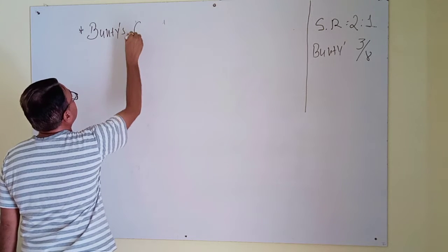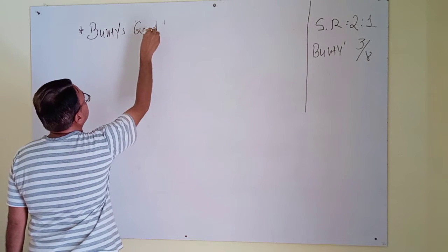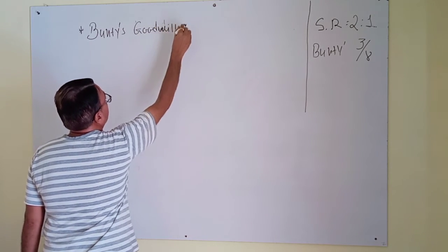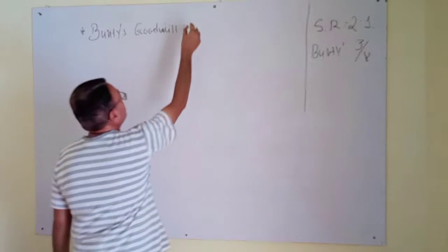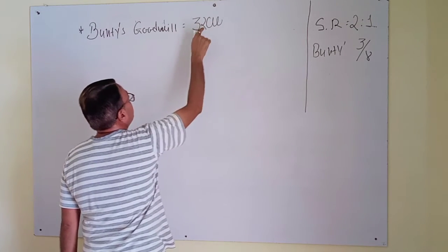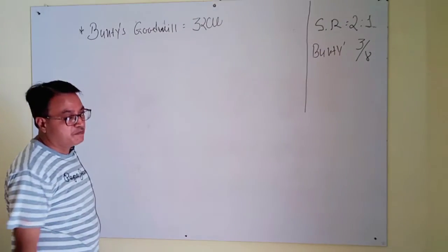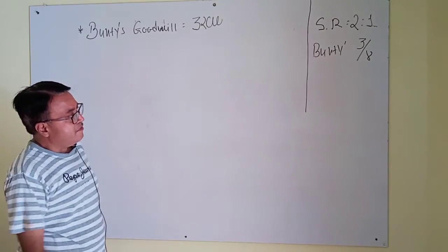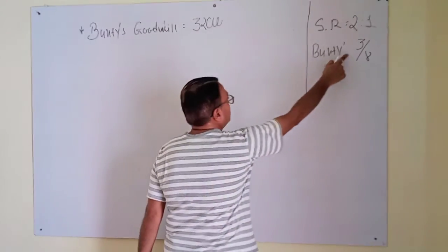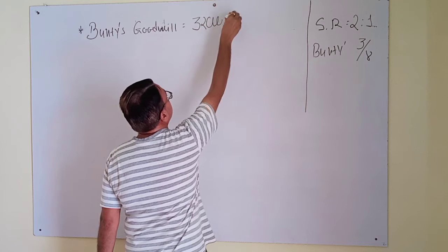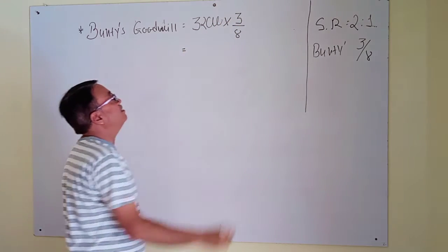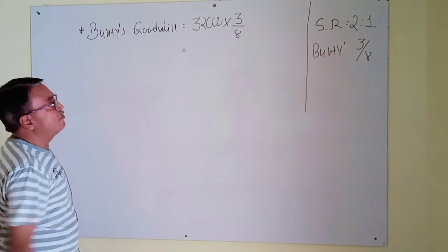Total goodwill of the firm given is 32,000, not just Bunty's, but with the help of Bunty's share, which we found as 3/8, we can find only Bunty's goodwill.